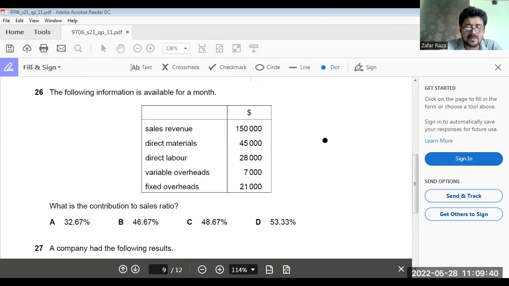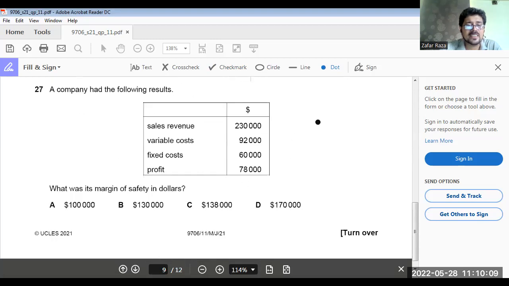Selling price 150,000 minus 45,000 direct material minus 28,000 direct labor minus 7,000. So the contribution is 70,000. Okay, divided by 150,000. Percentage is 46.6666. So it means B option should be the answer.